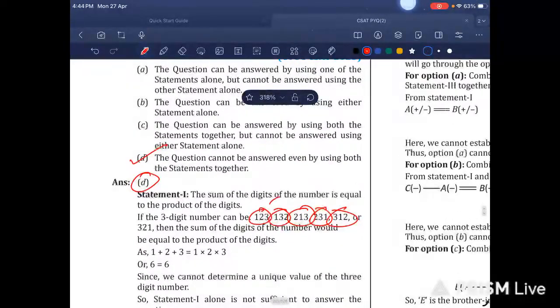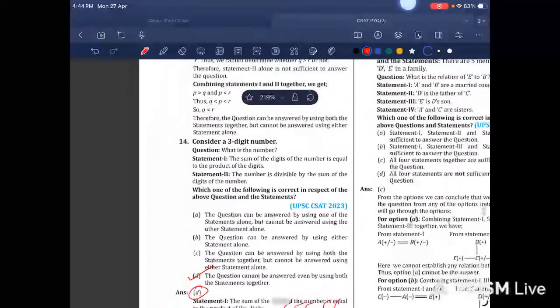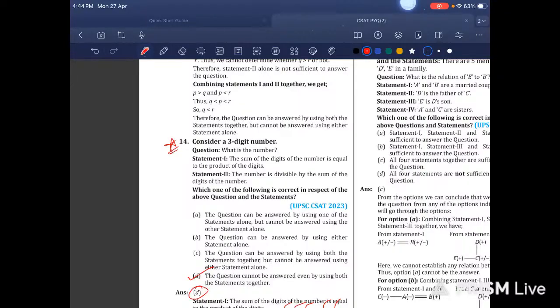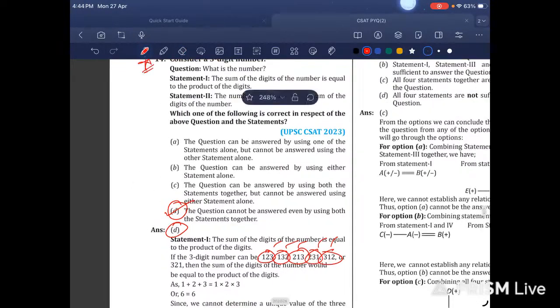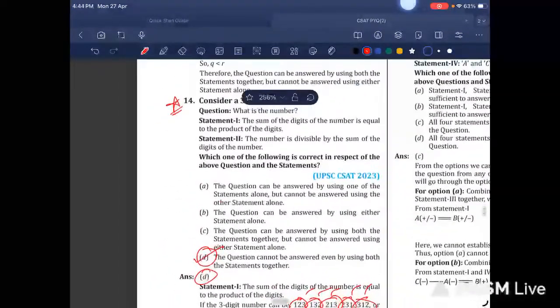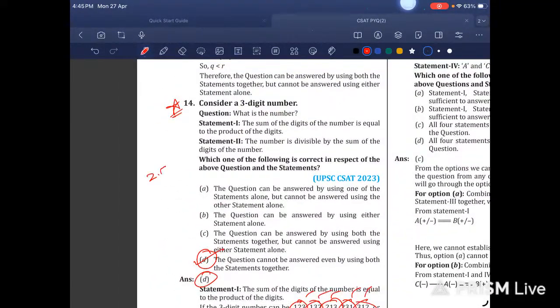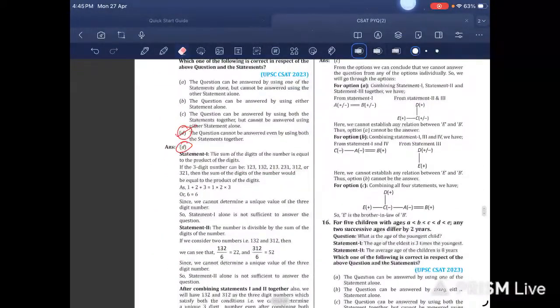So if you are able to find 1 2 3 4 5 numbers, then you can easily take this example. So yeah, if you are in a hurry like me, then in the examination you will mark C as correct, but the actual answer would be D. So you need to be really sure in these types of questions, because an easy question will give you 2.5 marks, and an incorrect answer will give you 0.83 marks as negative. This is equivalent to 1 mark itself. So we need to minimize the incorrect questions in the actual examination. So that is it. Let us move ahead.